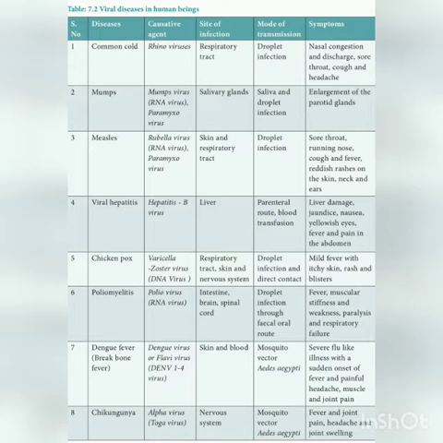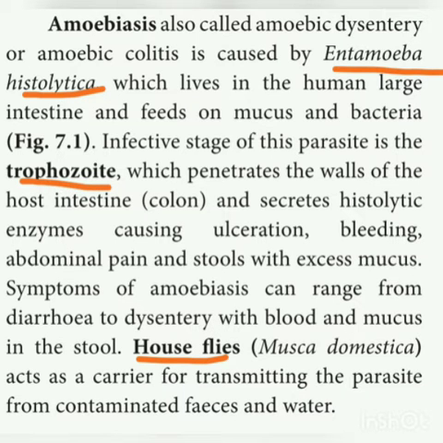And then the next question is in protozoan diseases. You have to study, write a note on amoebiosis. Write in points. Amoebiosis is also called amoebic dysentery, which is caused by Entamoeba histolytica, which lives in the human intestine. The infective stage of this parasite is the trophozoite. And then, what are the symptoms of this amoebiosis? And houseflies act as a carrier for transmitting this parasitic disease.